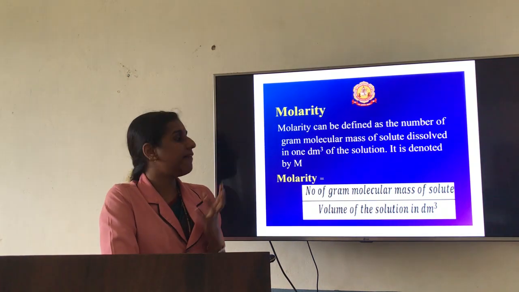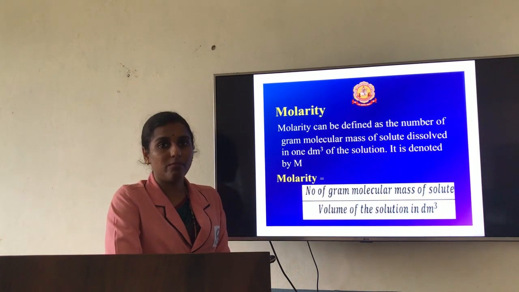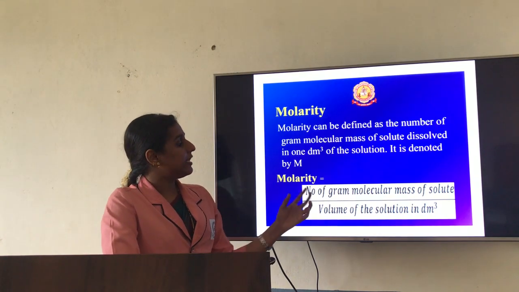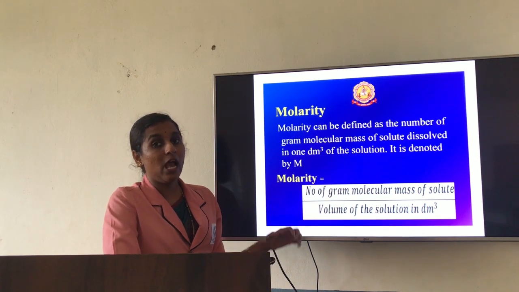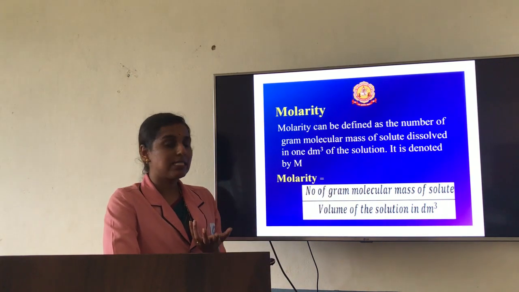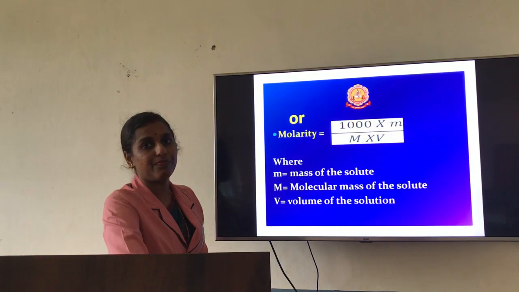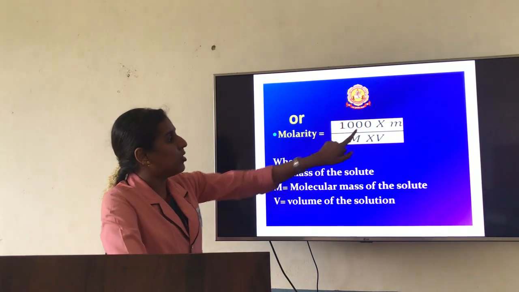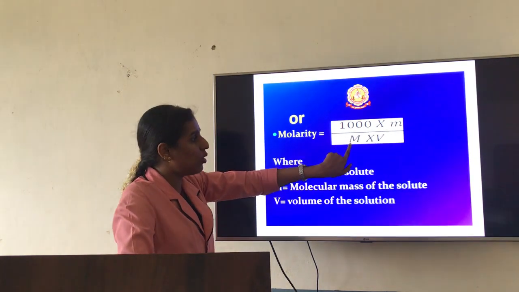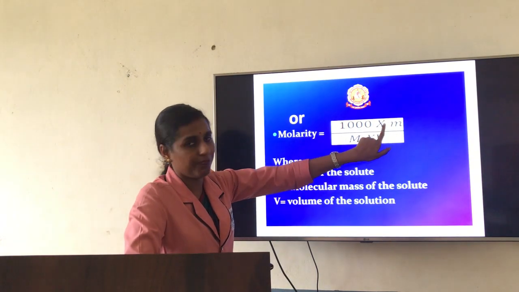In the same way, whichever substance or molecule they have given, you are supposed to find the molar mass based on that. If they did not give the number of moles of the solute directly, and instead gave the mass, you are supposed to use this formula: instead of number of moles, mass by molar mass divided by volume.